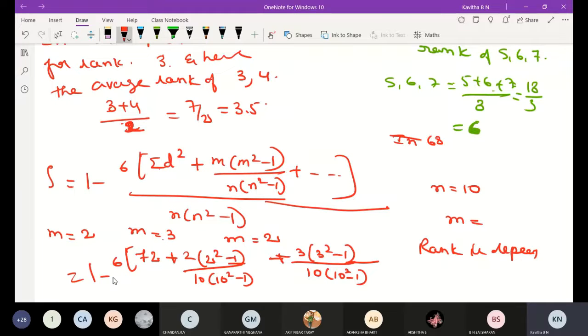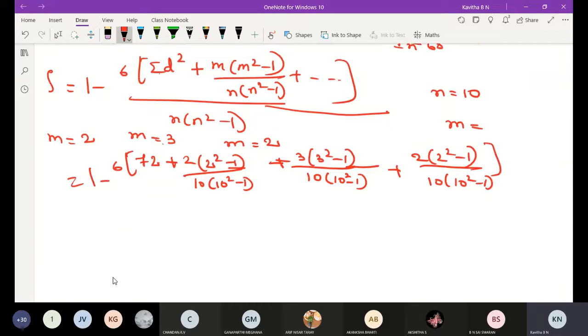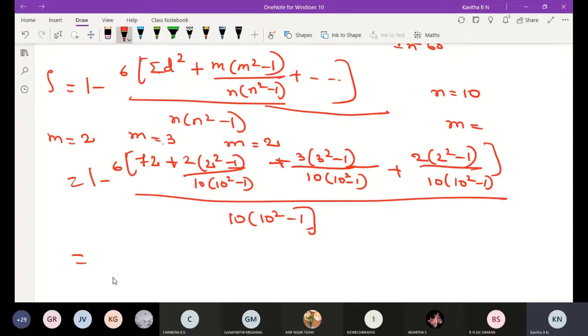Okay, here n is equal to 10 now. Then next plus 2 into 2 square minus 1 divided by 10 into 10 square minus 1. Okay, then whole divided by 10 into 10 square minus 1. Then simplify 1 minus 6 into 72. Okay, what will we get here?